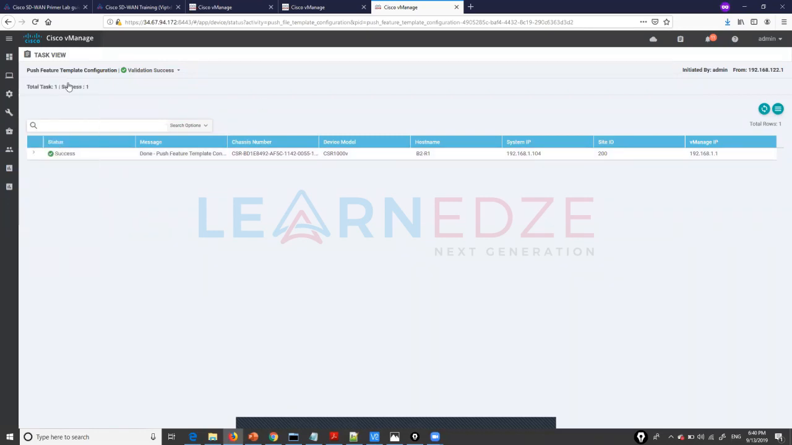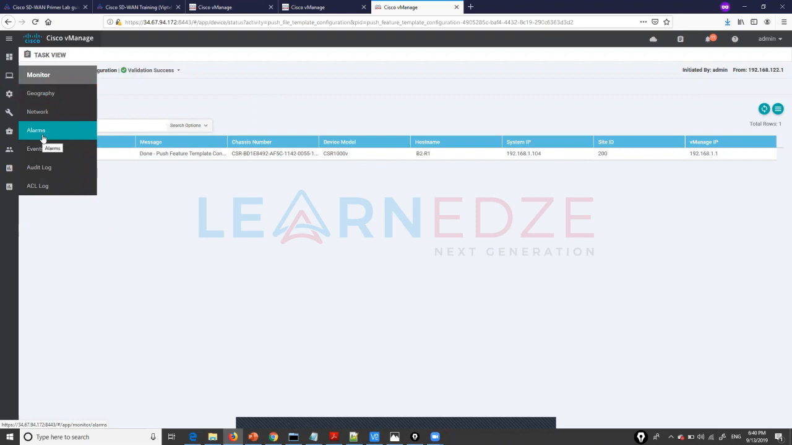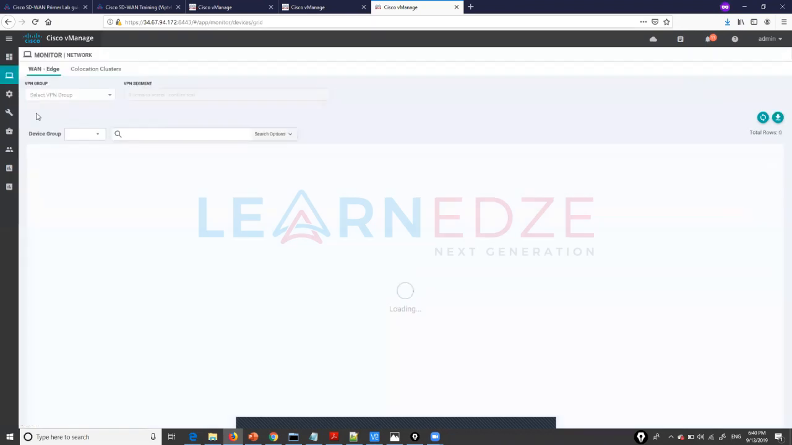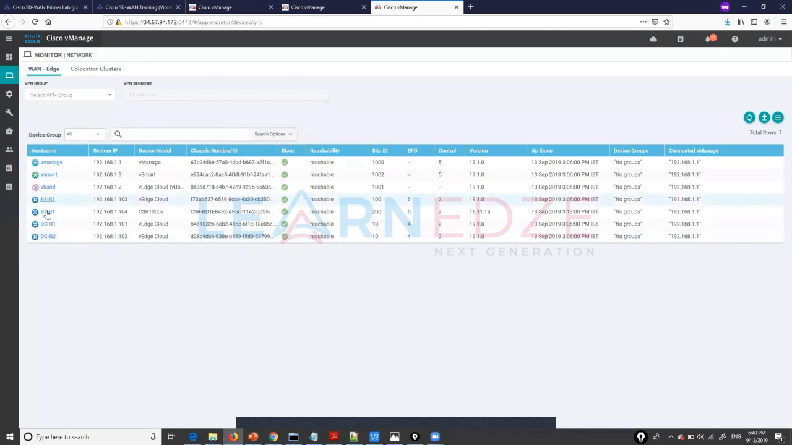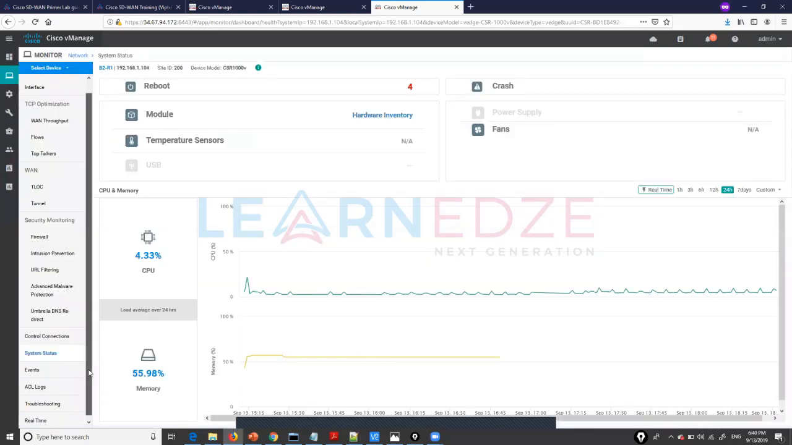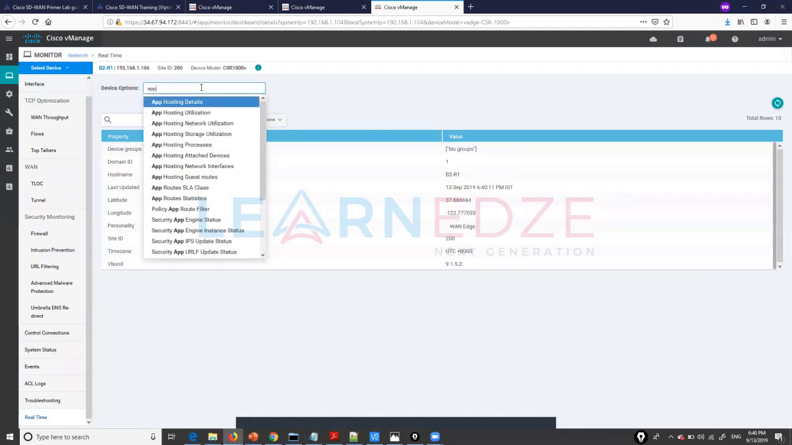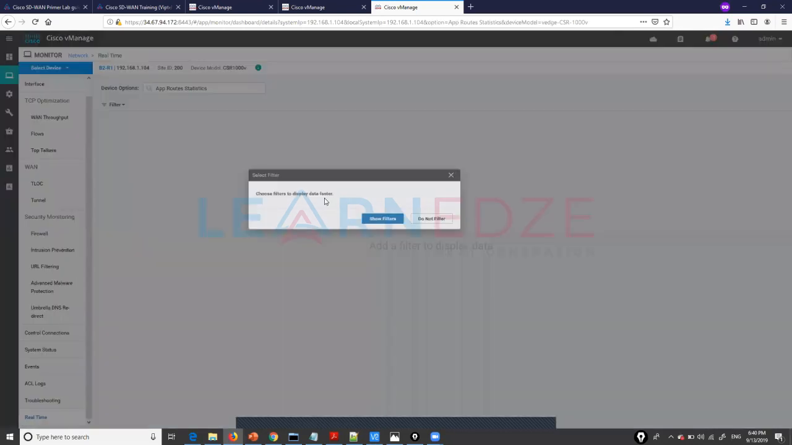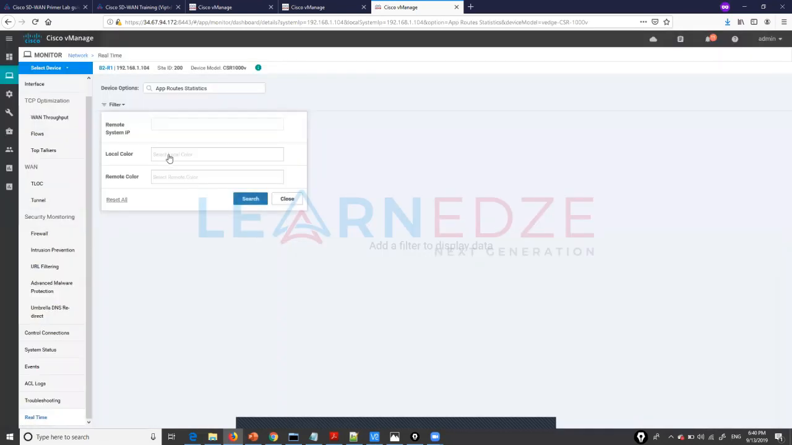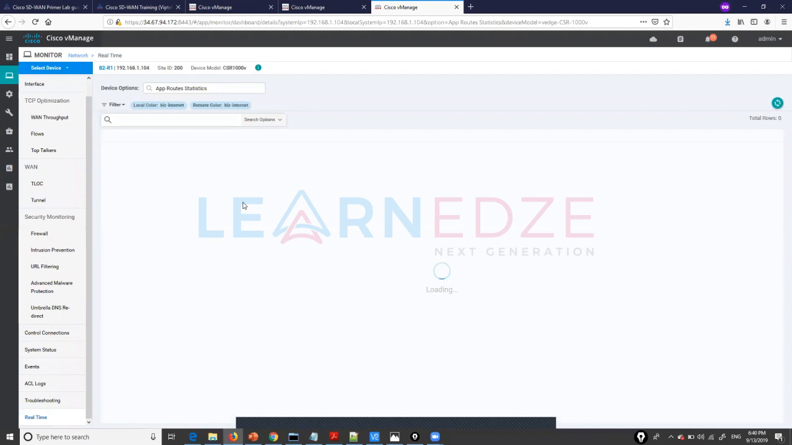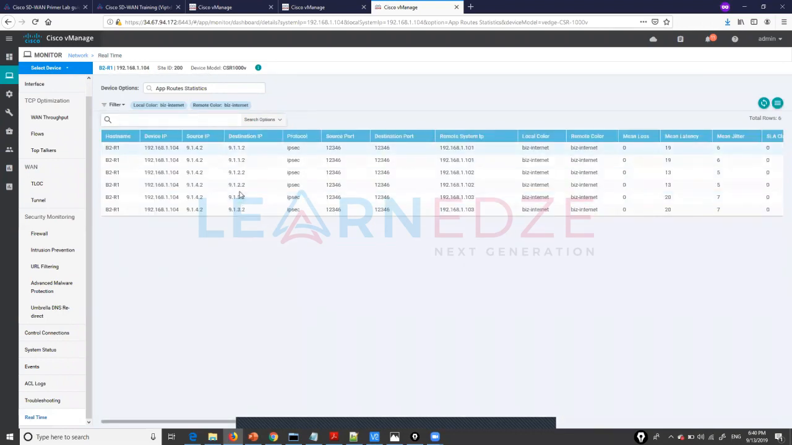Now we have tweaked down our timers, so let us go and see the same thing. For B2R1, we will see the same app route statistics. Show filters, same business internet. Now you see earlier we had 6 per device, and now we have only 2 per device. So basically it is showing for all the remote system IPs.